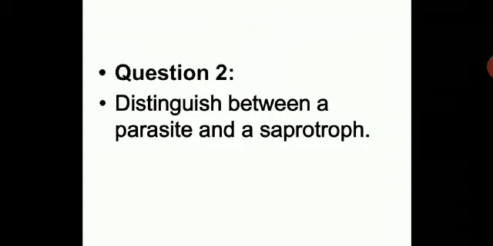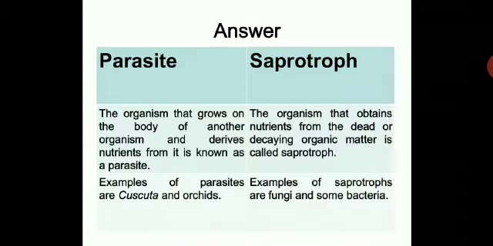Question 2, distinguish between parasites and saprotrophs. We have to distinguish between them since they both depend on others for their food. So let us see what is the difference between them. Parasites are the organisms that grow on the body of another organism and derive nutrients from it. These are known as parasites. Whereas organisms that obtain nutrients from dead or decaying organic matter are called saprotrophs.